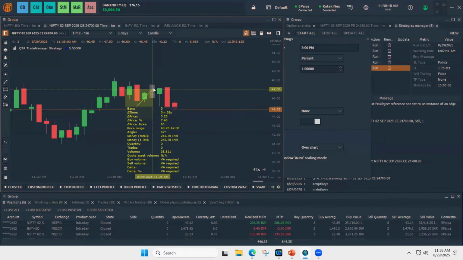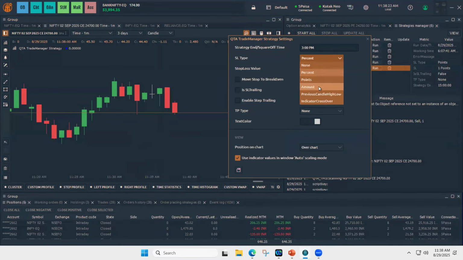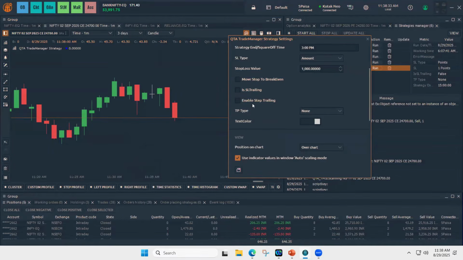Suppose you want to trade based on percentage instead of points, that can be done. And amount based. Suppose I want to lose only 1,000 rupees, that can also be done. Stop to break even, trailing, and enable step trailing all work according to the amount as a parameter.